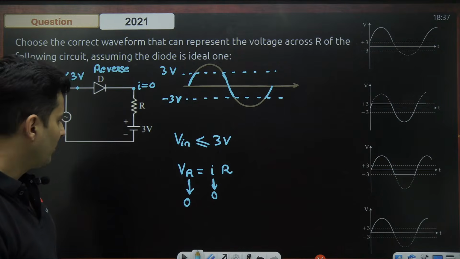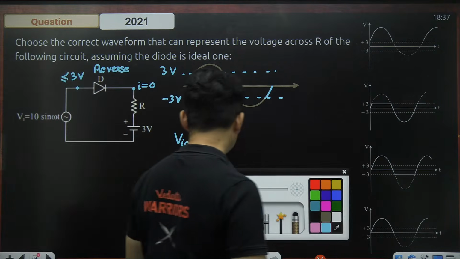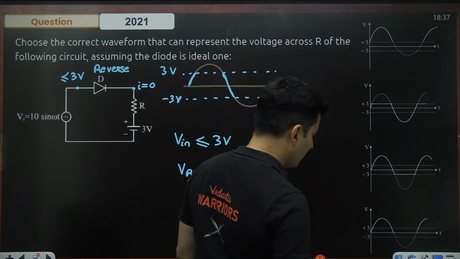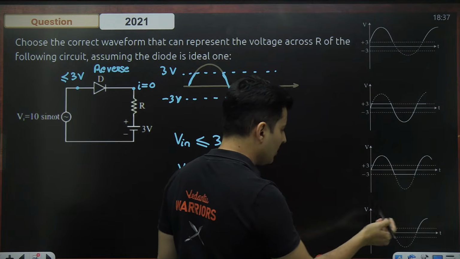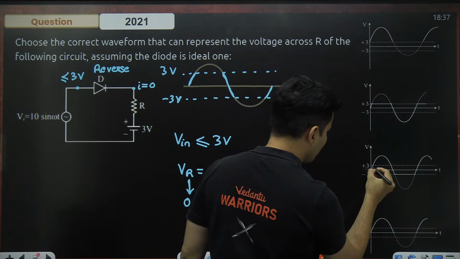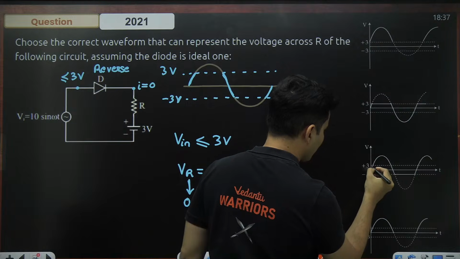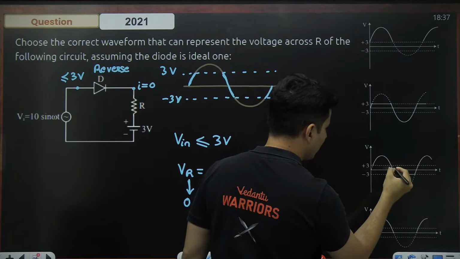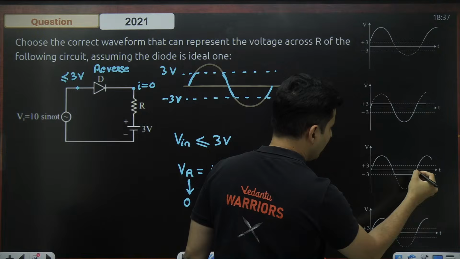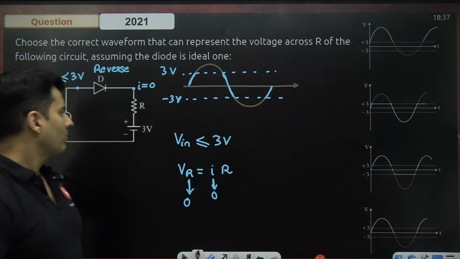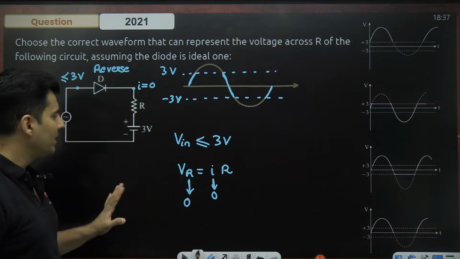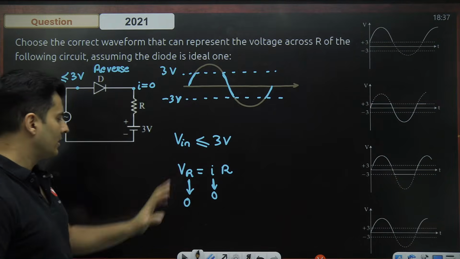I think there is one small printing mistake here. Actually, 0 volts, I think either C or D option, one of them. This should be a dotted line, meaning no voltage will be there between 0 and 3 volts. Okay, so there is no voltage absolutely across the resistor.